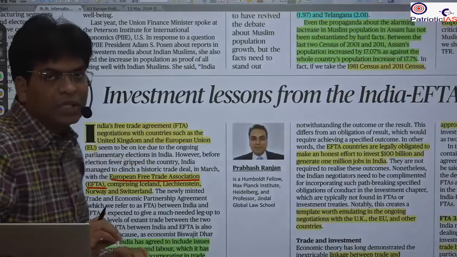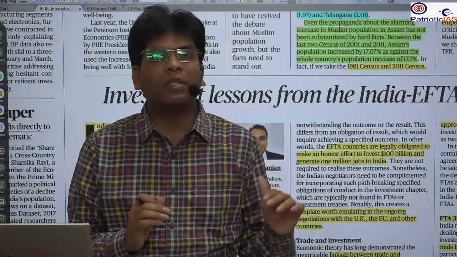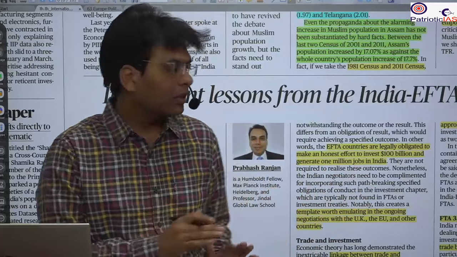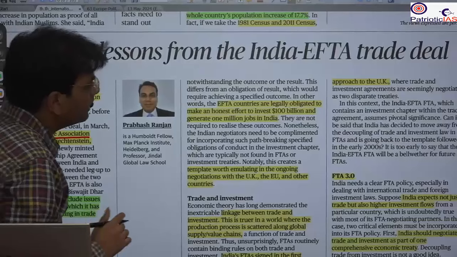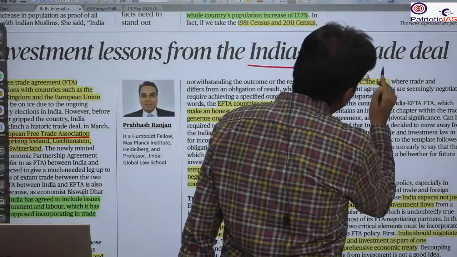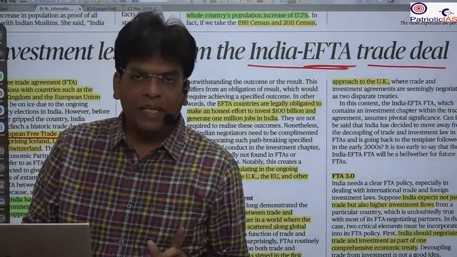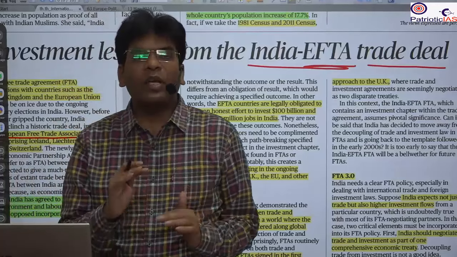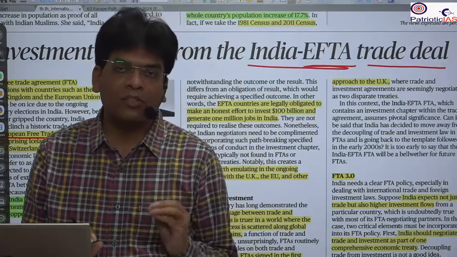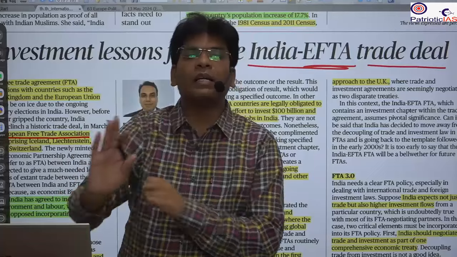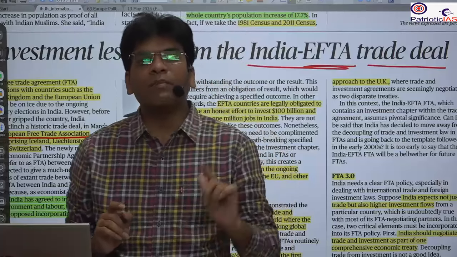Recently we saw that very few trade agreements have been completed in the last 10 years. This is one of the successes, the investment lessons from the India-EFTA trade deal. So here we have so much to learn from the trade deal, because India has suffered from trade deals. Many times we have faced negative impact on India's economy and external trade, and recently we have repealed many of the trade and investment agreements with many countries.